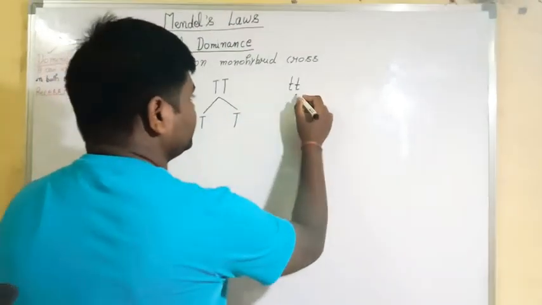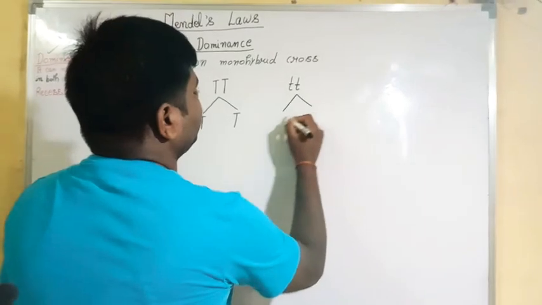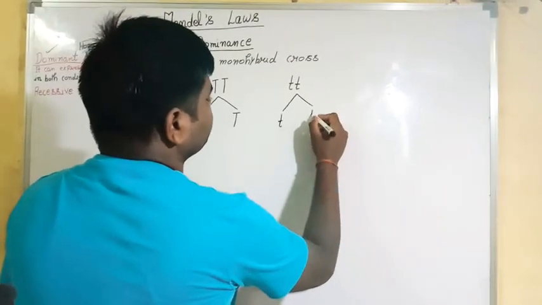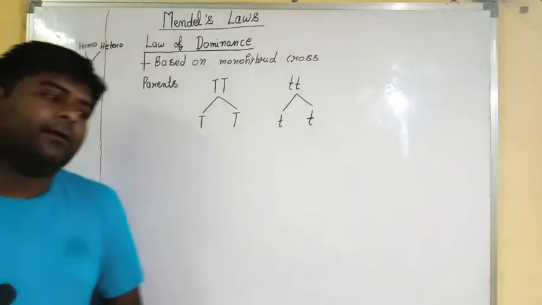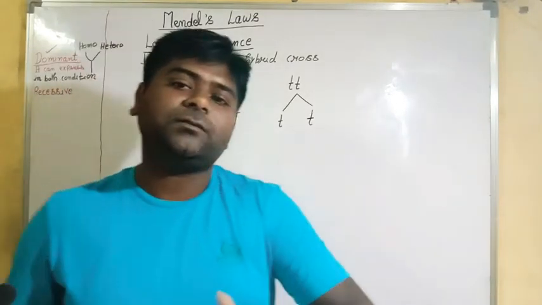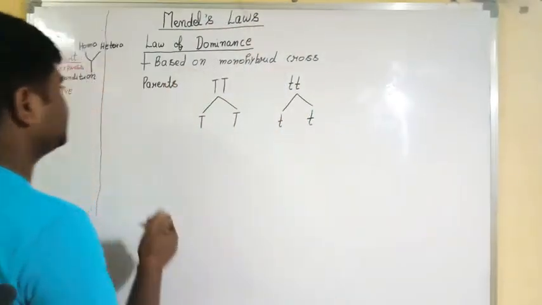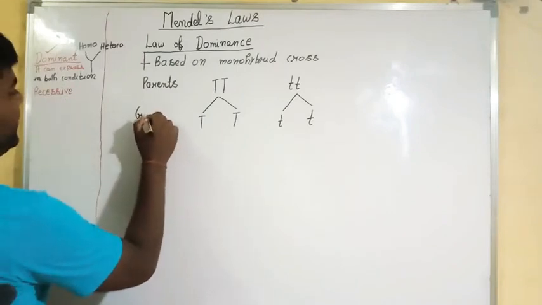See that one? Diploid condition is converting into haploid condition. These are gametes.